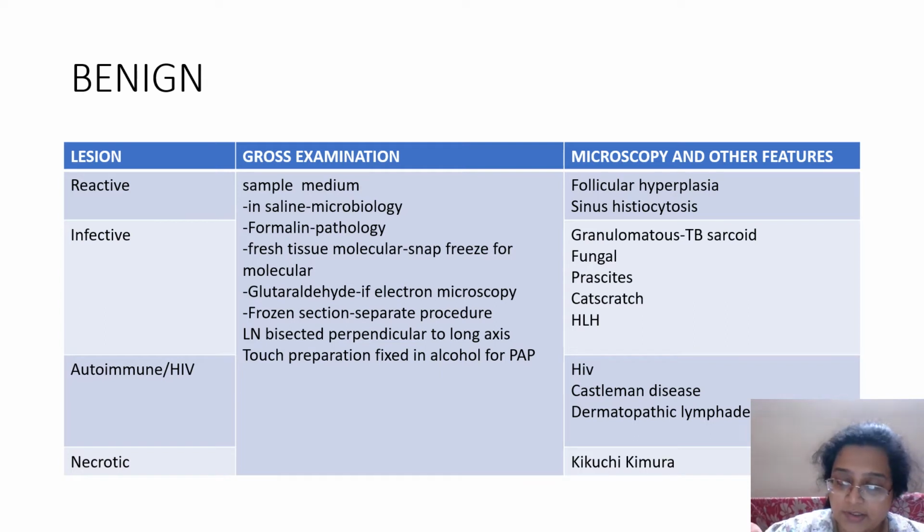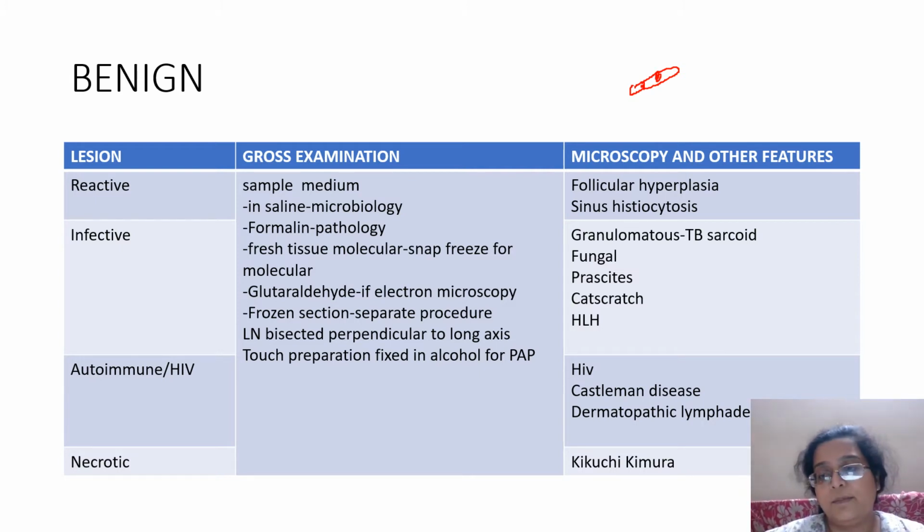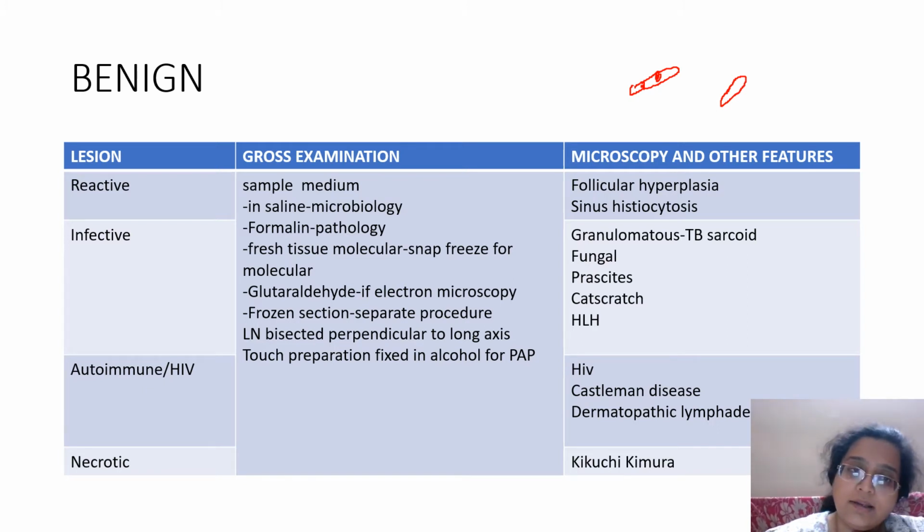AFB stain of an actual TB has a beaded kind of appearance of the bacilli. If it's a rod like this, it will be beaded, so you can see the junctions in one long thread. But the ones of the vaccine are short and stout like this. They appear more like a fragment of a big TB bacillus, and I think you all must have seen what a TB bacillus looks like. So that is one of the cases. And in reactive, the microscopy you get is follicular hyperplasia and sinus histiocytosis. I'll show you shortly. Infective can be TB, chronic infection.